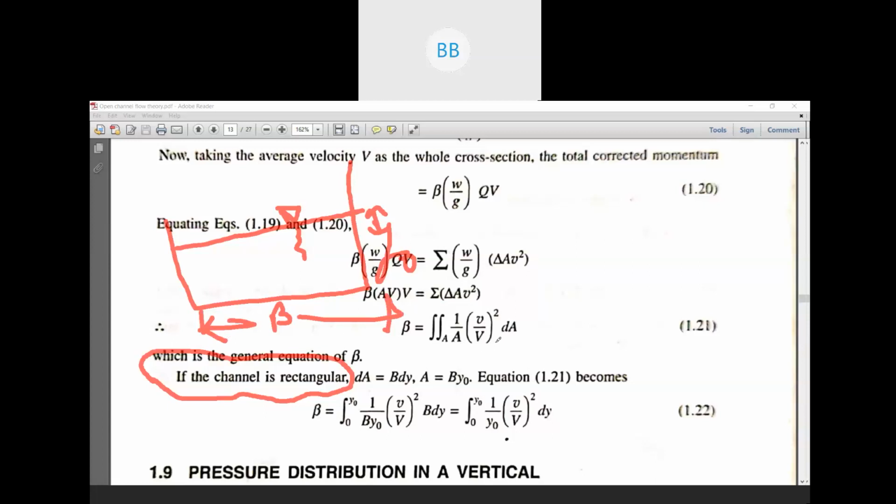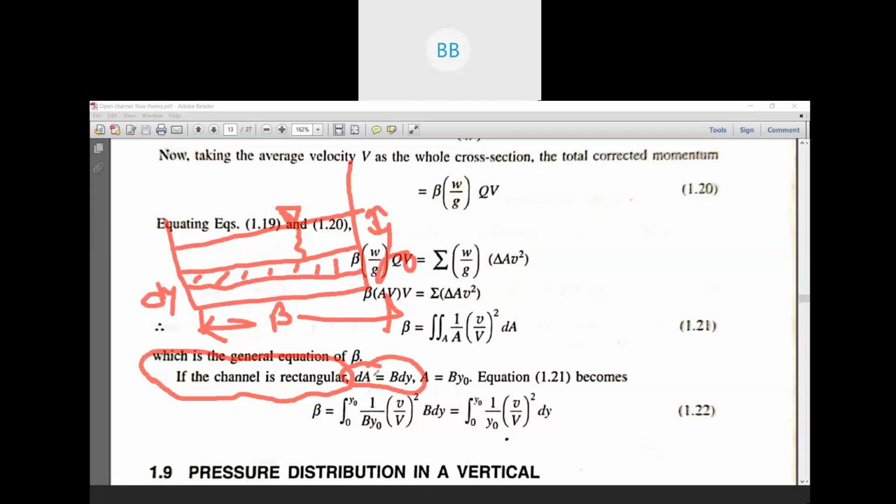So now, if we consider a small elementary area here, your del A will be B into dy. The width of the channel is B, and for the small elementary area, your depth is dy.